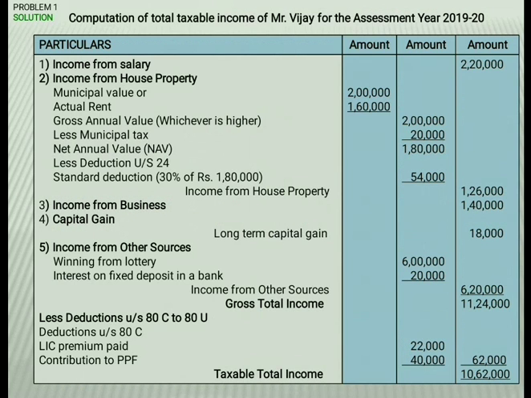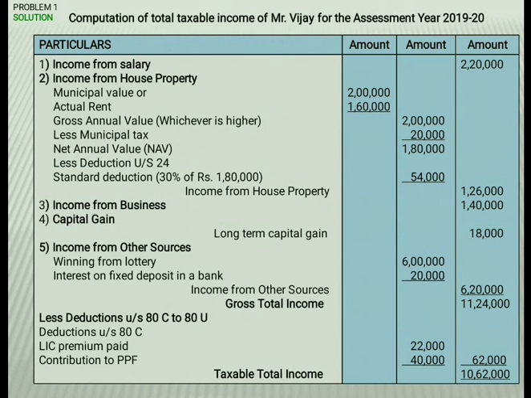Second head, income from house property. Here some calculations have to be done. Municipal value is 2 lakh, actual rent is 1,60,000. Municipal value or actual rent, whichever is higher, is to be considered as gross annual value.